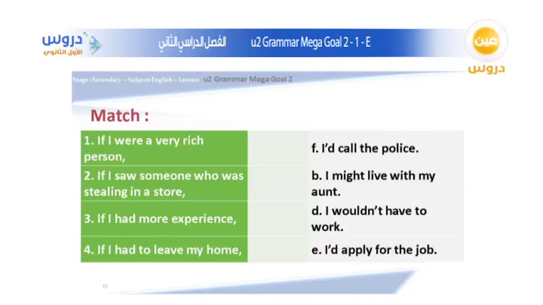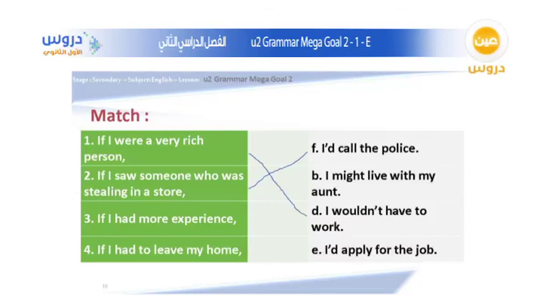The second one, if I saw someone who was stealing from a store, logically, I would call the police. And the next one, if I had more experience, I would apply for the job.